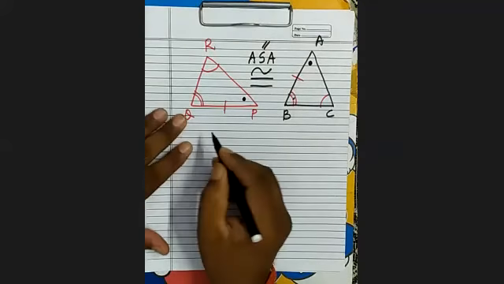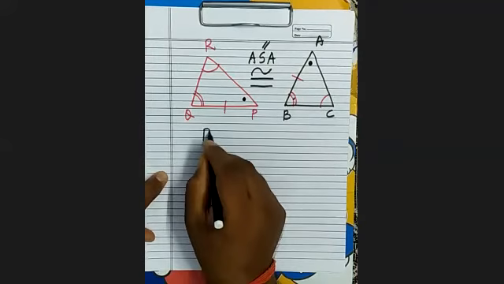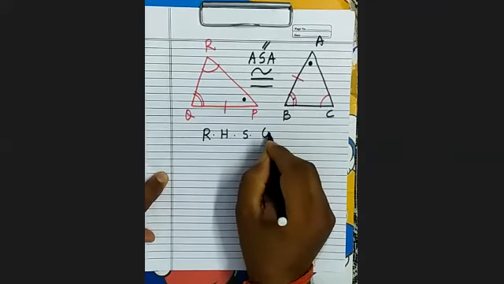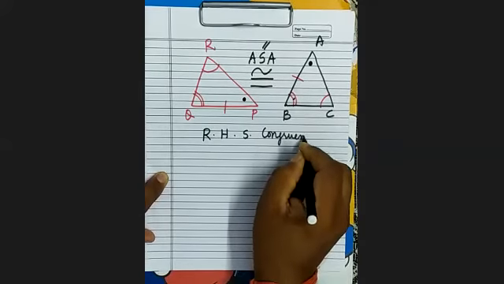So this is the ASA congruency. There is one more, the RHS congruency rule.